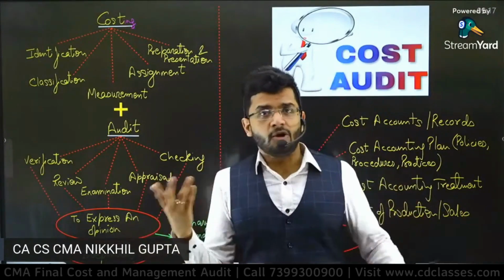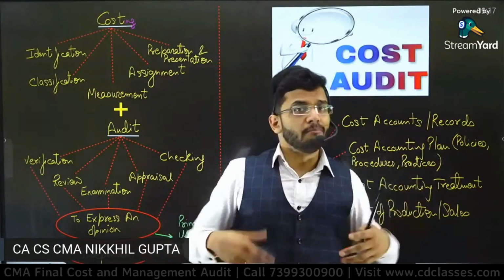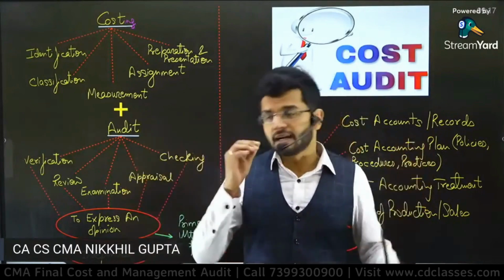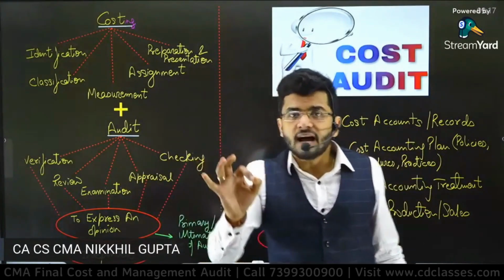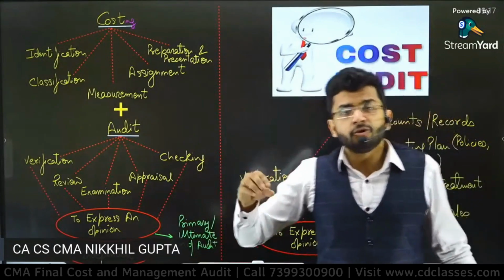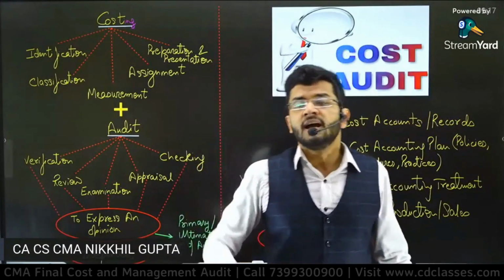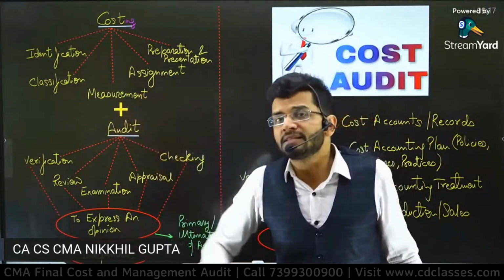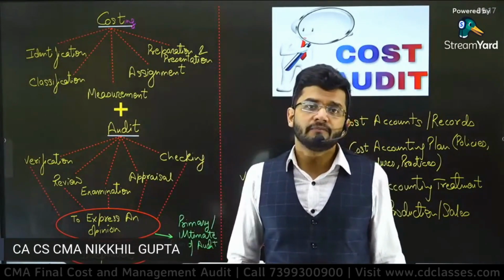You need not apply your brain in it a lot, and it is all mugging up. It's all pure theory subject. All these notions are fed into your mind. Therefore, you start this subject, cost audit, with a wrong presumption, with a wrong assumption.